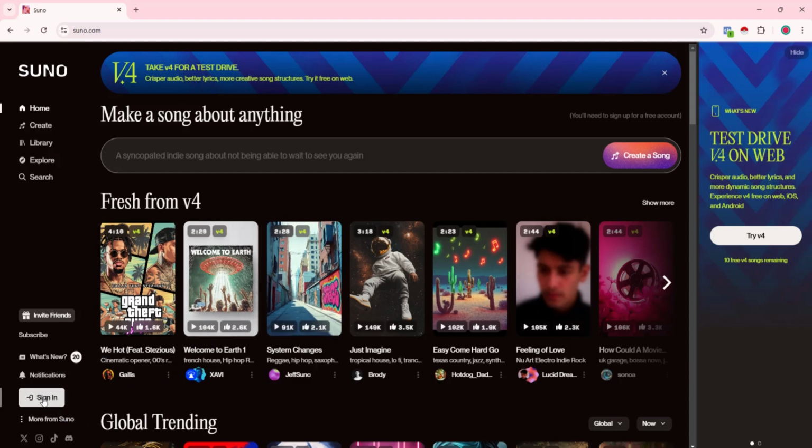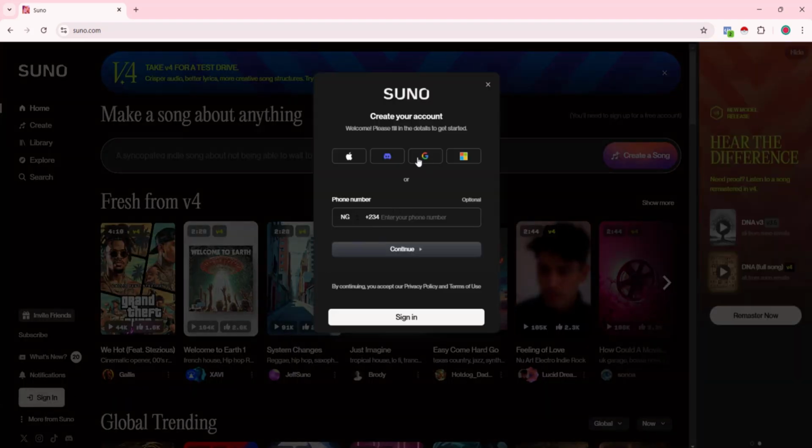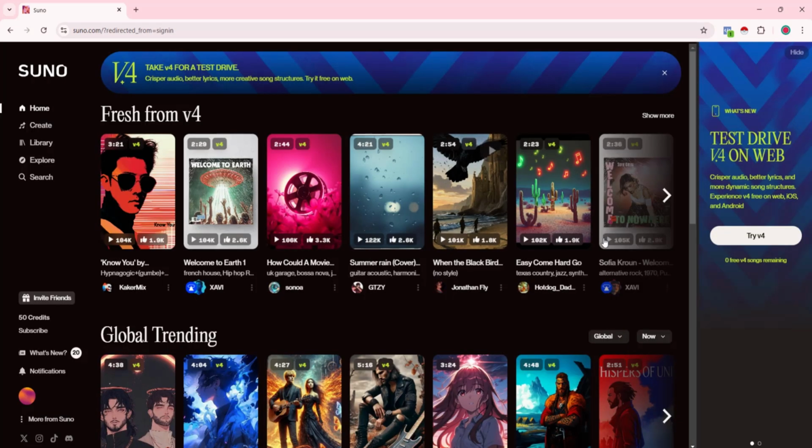Just click on this point that says sign in, and then you sign in with your Google account or your Discord, just anyone, either Apple, Google, or Discord. For me, I use Google. So as you can see, I'm already signed in right here. So what you just need to do is to start creating your music.